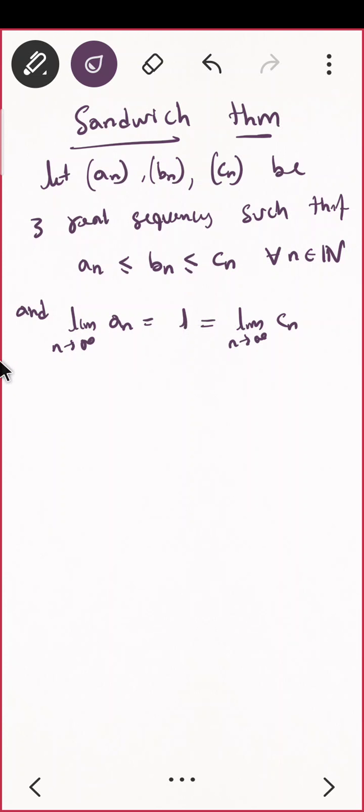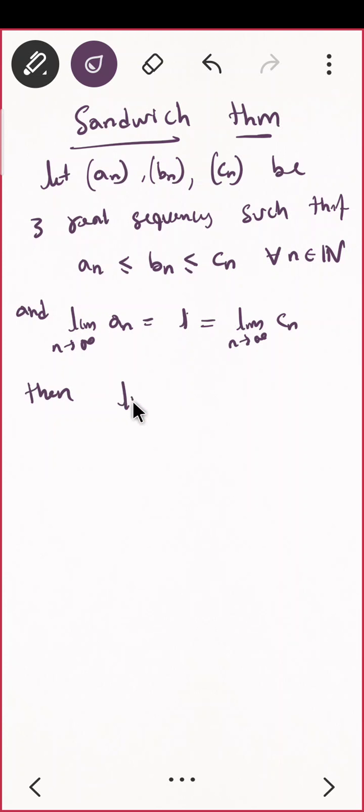Then what should my conclusion be? Can somebody complete that? This one converges to L, this one is also converging to L. So what should be my conclusion?